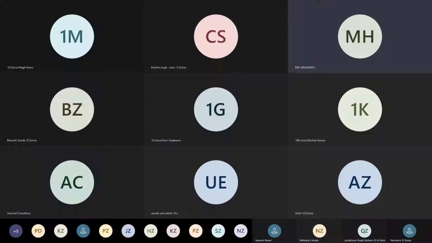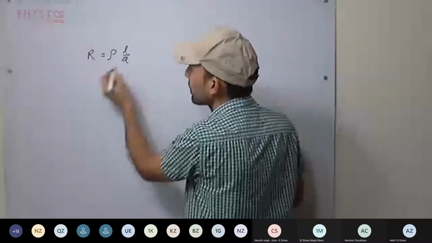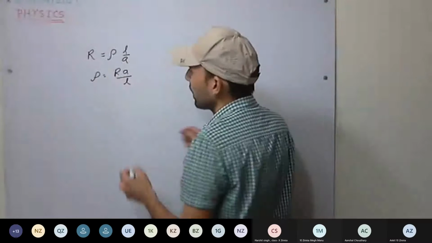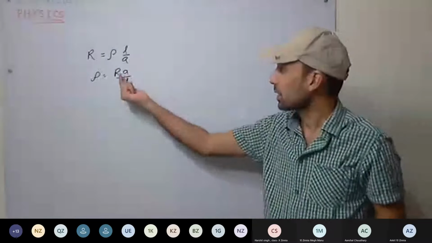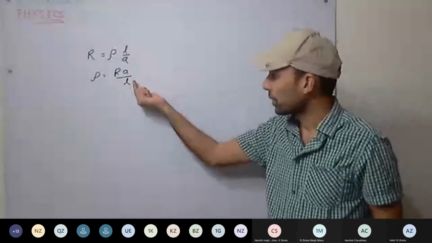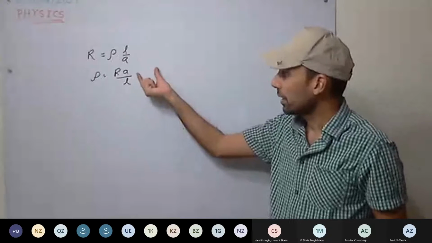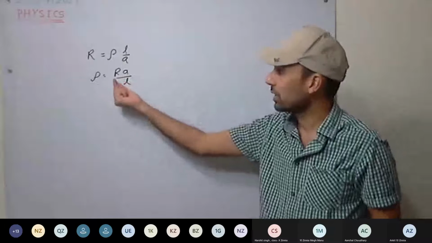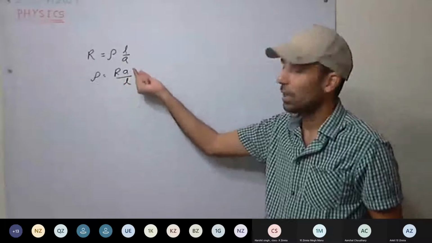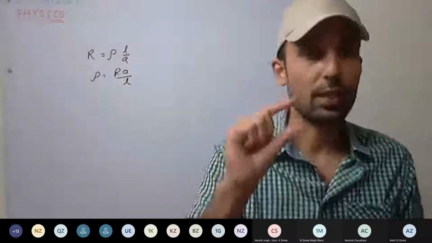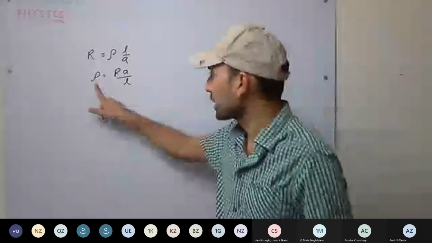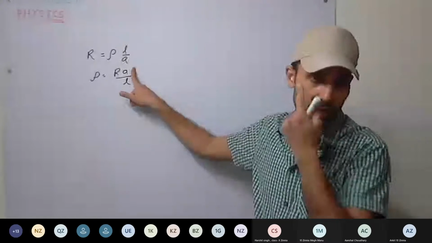Now R equals rho L by A, so rho equals R A upon L. So what is specific resistance? It is the resistance per unit length and per unit area of cross section. So specific resistance does not depend on length, and does not depend on area of cross section.